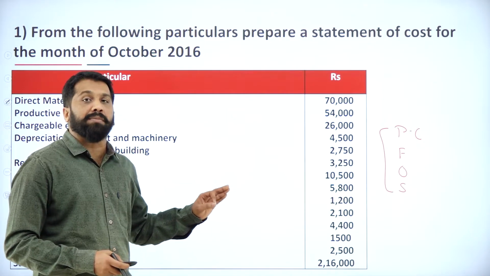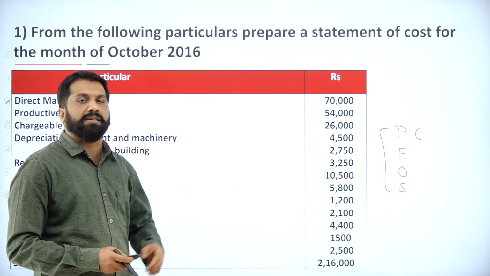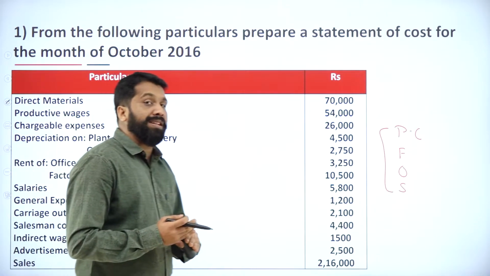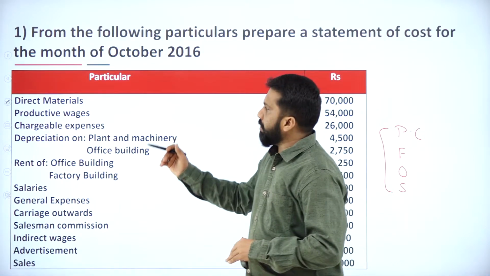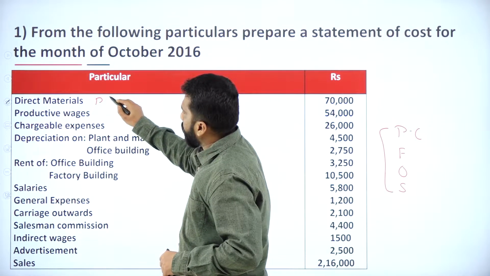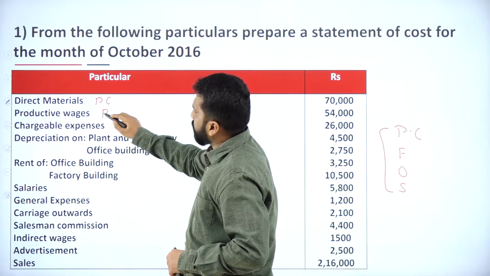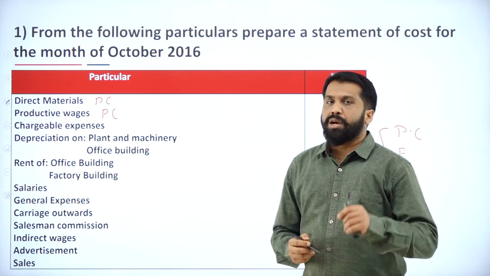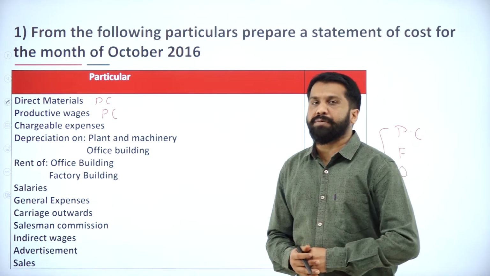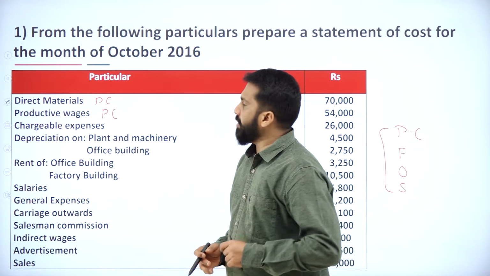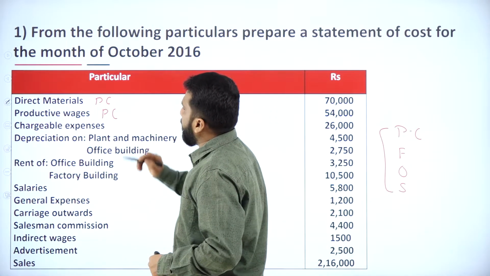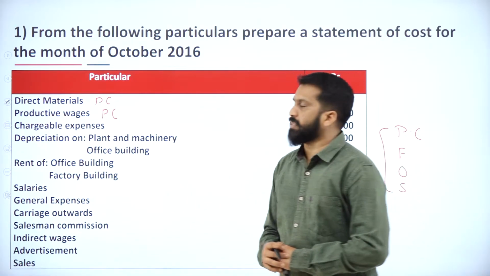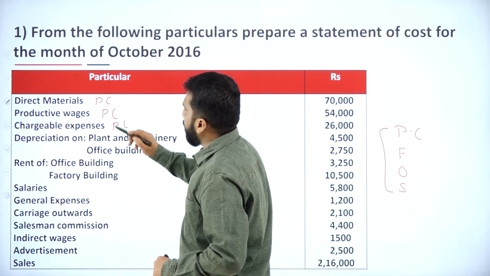If you get a 10 mark cost sheet problem, it will be like this. Now, as per this, we will classify first. Direct material will come under what? Prime cost. Your productive wages, prime cost. What is the productive wages? Remember, it is direct wages. One more name for productive wages, we call it direct wages. Then, your chargeable expenses. Chargeable expenses are called direct expenses. This also comes under prime cost.